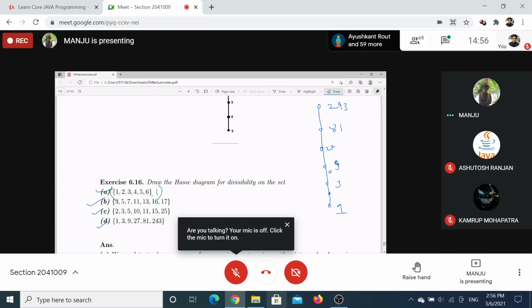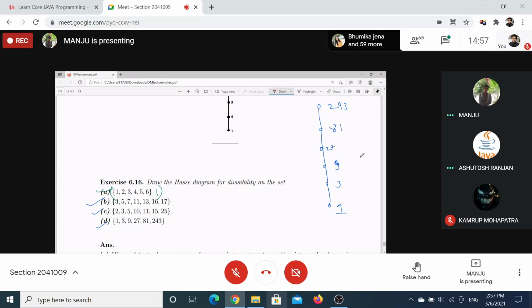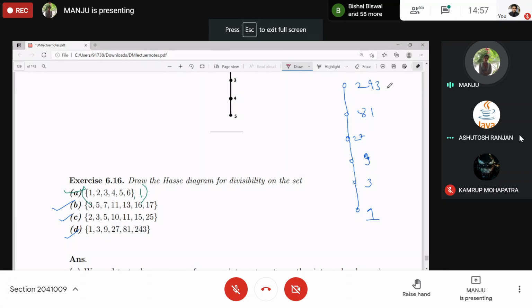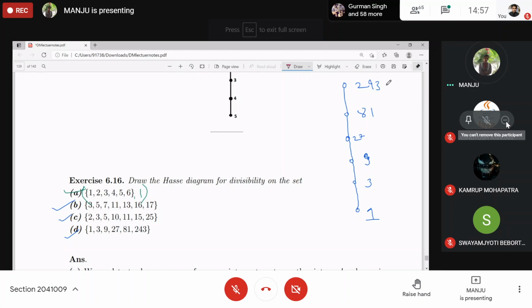This will be your final Hasse diagram. What is the minimal and maximal element in this Hasse diagram? Minimal and least are both the same, that is 1. Maximal and greatest is 243. Clear? Yes, ma'am.